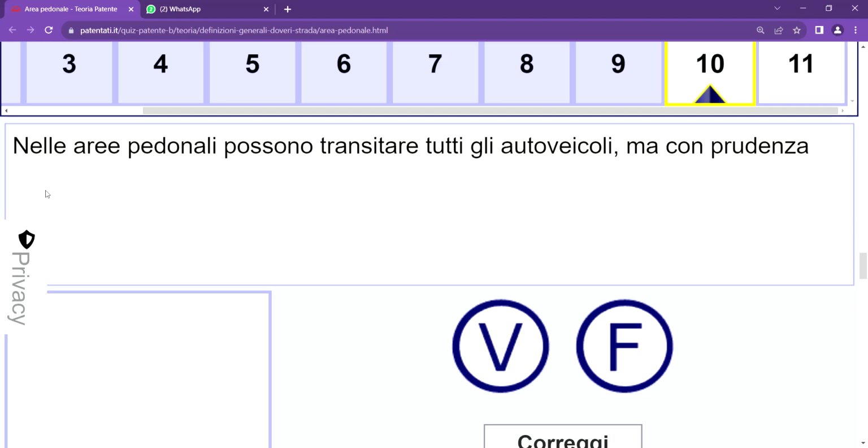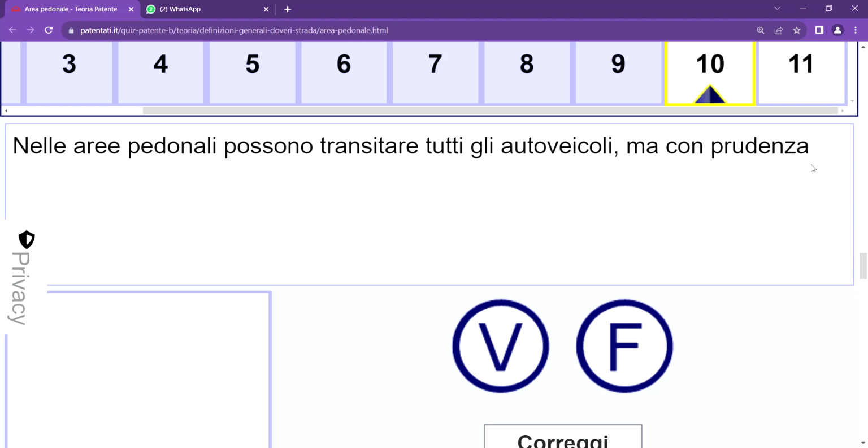Number ten, it says nella area pedonale possono transitare tutti gli autoveicoli, ma con prudenza. And again, this very one, tutti gli autoveicoli. It says that in this area pedonale all vehicles can transit, but con prudenza, with much attention, and it's falso.